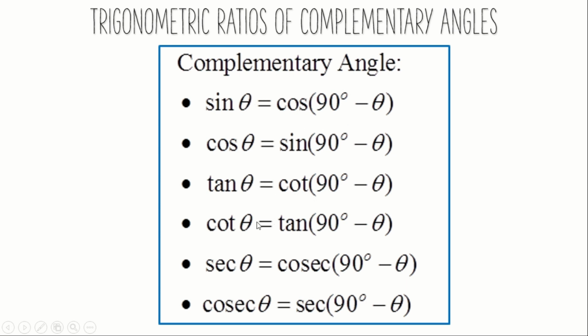Next is tan and cot. Tan theta is equal to cot 90 minus theta. So this cot 90 minus theta can be replaced by tan theta here. Next, cot theta is equal to tan 90 minus theta. So wherever this tan 90 minus theta comes, you can change it to cot theta. So next one is secant and cosecant. So cosecant 90 minus theta can be taken as secant theta. Next, secant 90 minus theta can be taken as cosecant theta. So these are the important complementary angles.